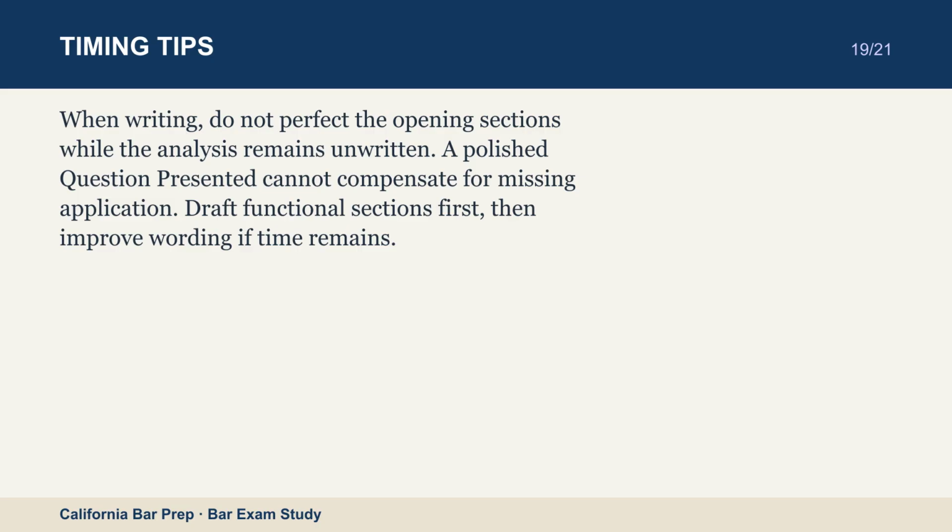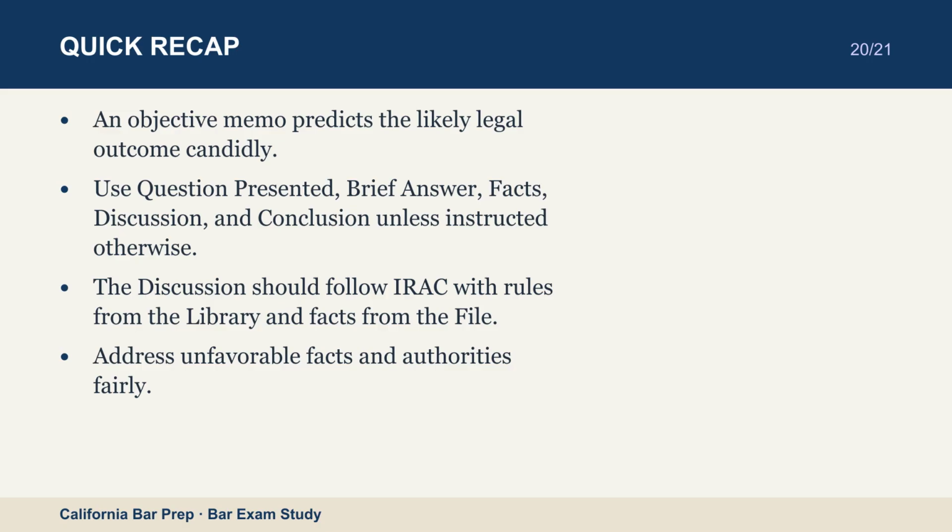An objective memo predicts the likely legal outcome candidly. Use question presented, brief answer, facts, discussion, and conclusion unless instructed otherwise. The discussion should follow IRAC with rules from the library and facts from the file. Address unfavorable facts and authorities fairly. Use case comparisons to strengthen analysis. Reach clear, reasoned conclusions. That's it for this lesson.